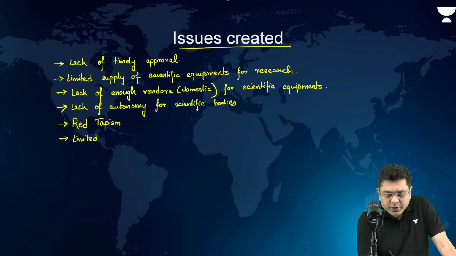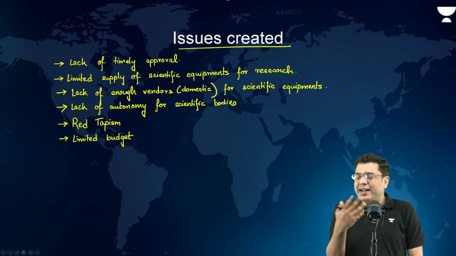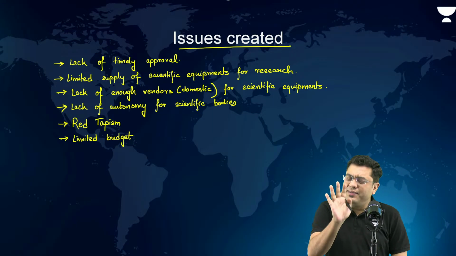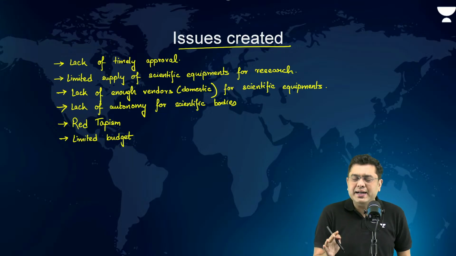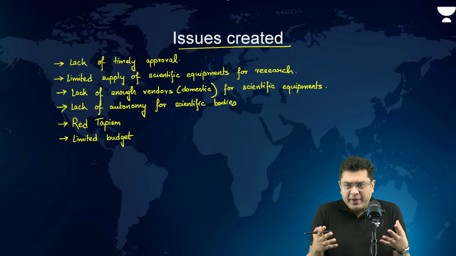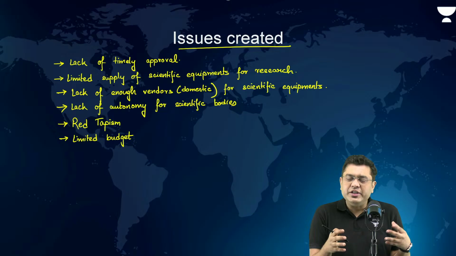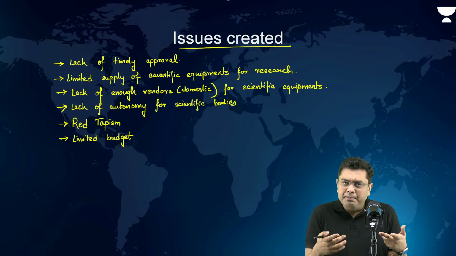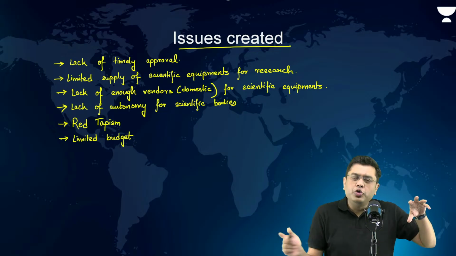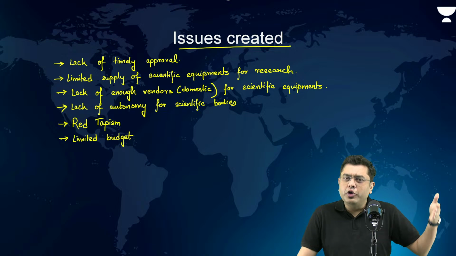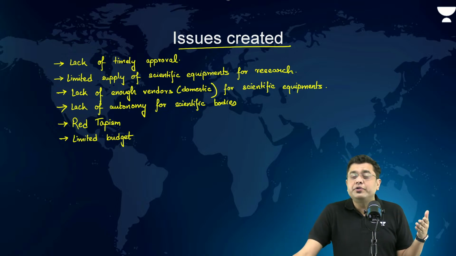Limited budget. If you have more budget as a scientific organization, think about it. It is a very logical point, easy to understand. Let's suppose you have more budget as a scientific organization, automatically what will it imply? It will mean that you will carry out more scientific research in your organization, more frequent research as well.